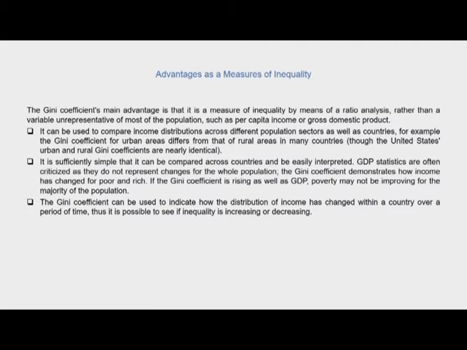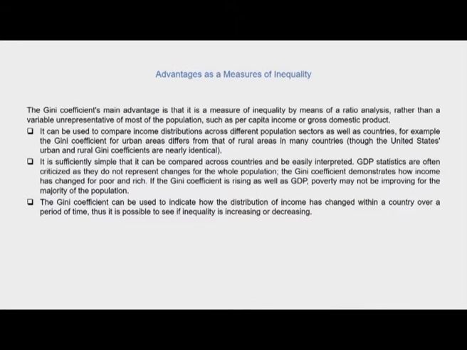This is one of the structural characteristics of advanced countries vis-a-vis the less developed or underdeveloped countries, because the rural-urban dichotomy in advanced countries has been bridged. Therefore, the differences in inequality between rural and urban areas are not as high as we see in developing or so-called underdeveloped countries.